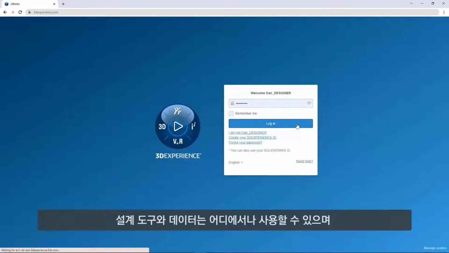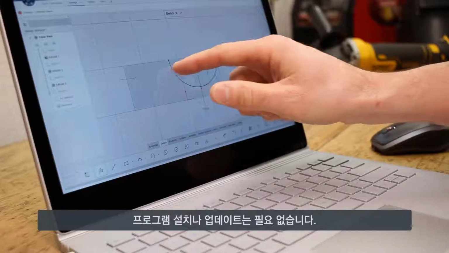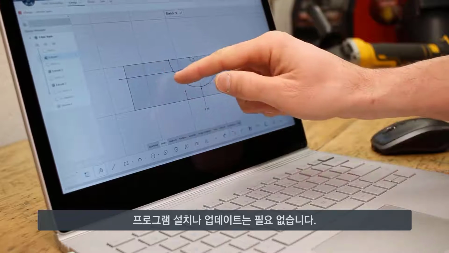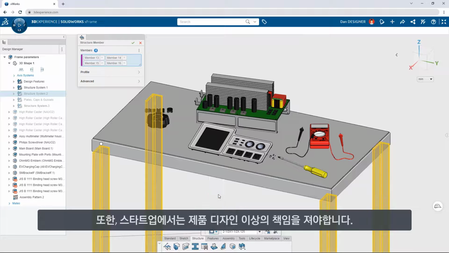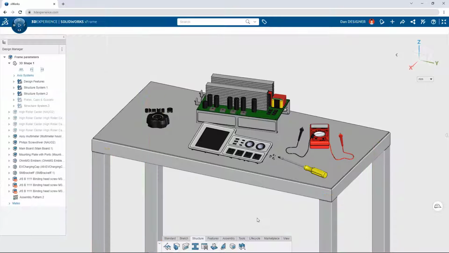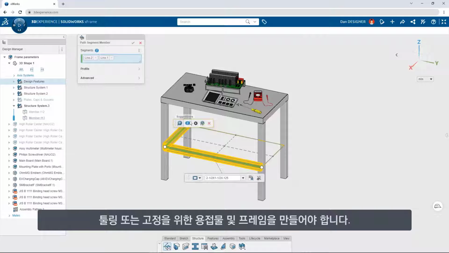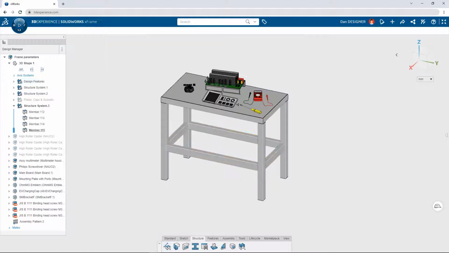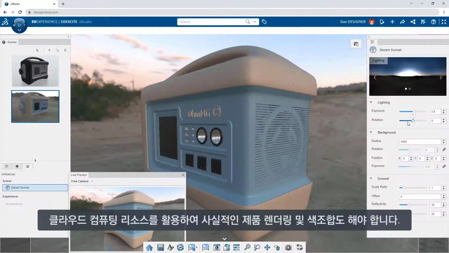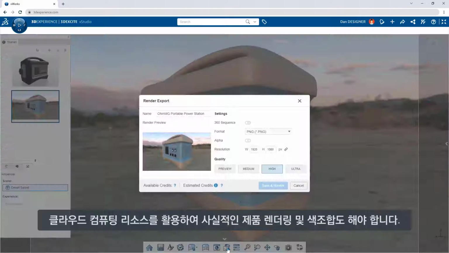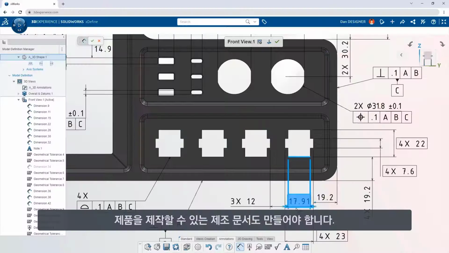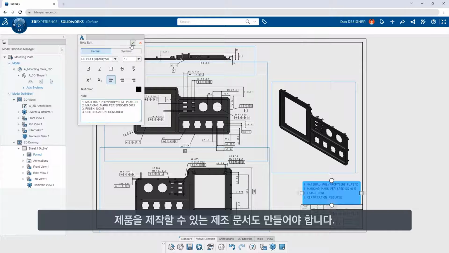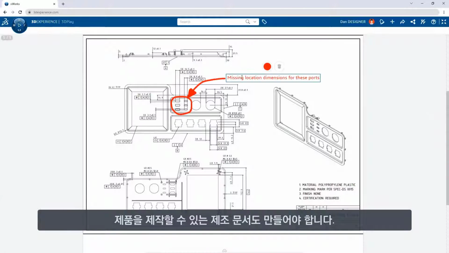Your design tools and your data follow you wherever you work, and there's never any software or updates to install. But in a startup company, you're responsible for more than just product design. Create weldments and frames for tooling or fixturing. Generate realistic product renderings and colorways leveraging cloud computing resources. And of course, provide manufacturing documentation to get your products built.